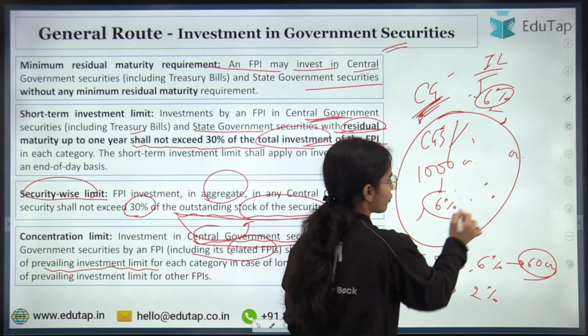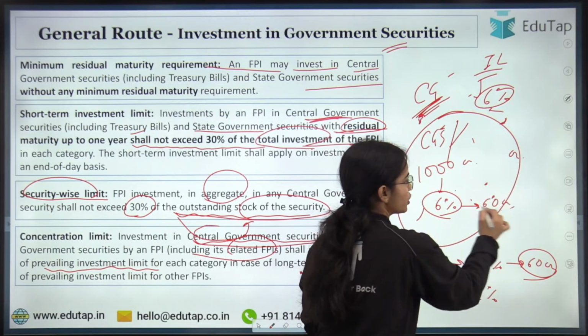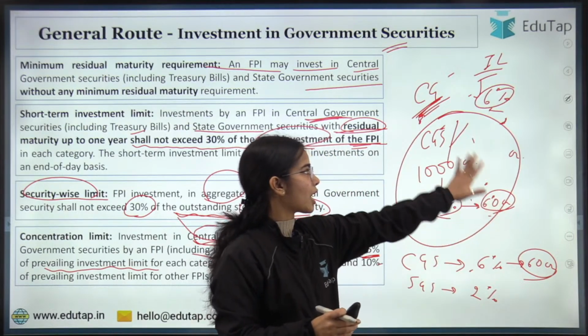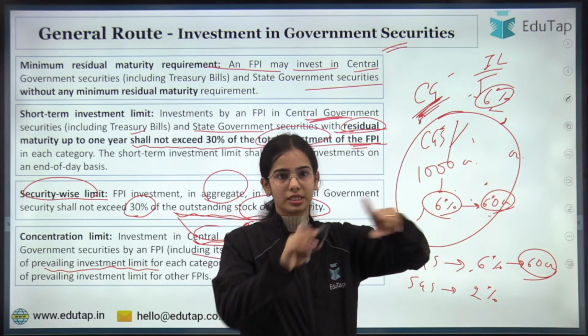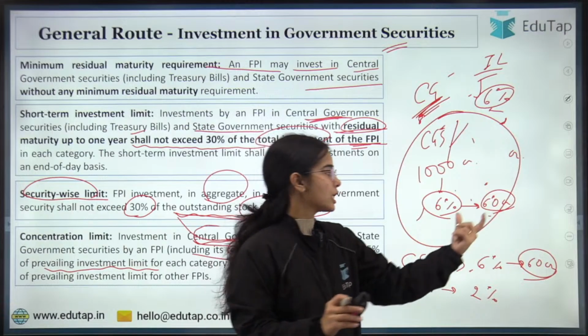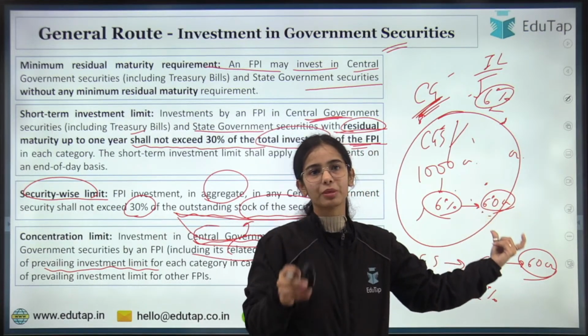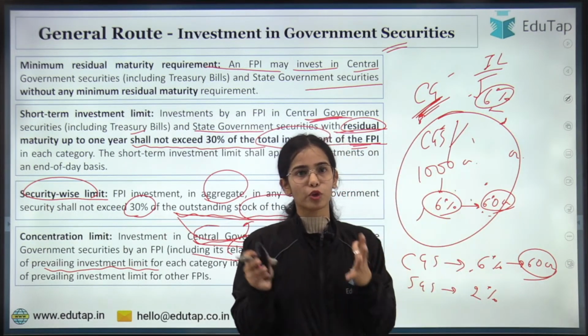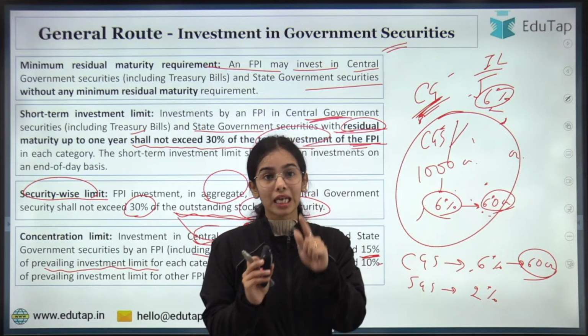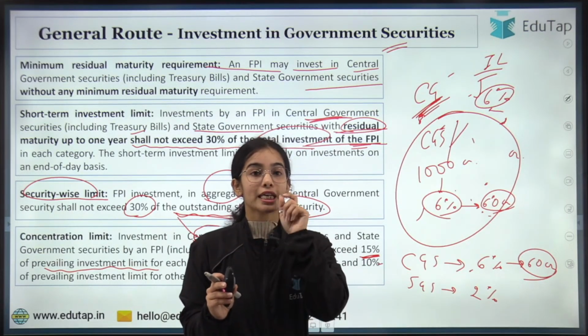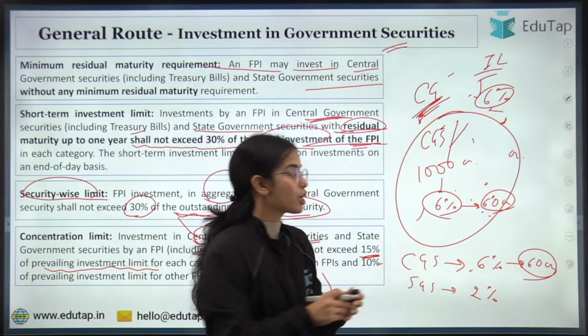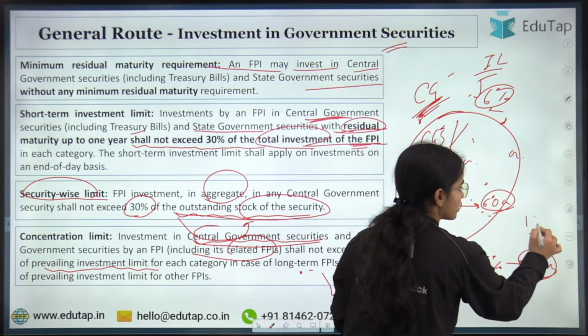So this much investment can happen in the central government securities: 60 crore worth of investment can be done by all the foreign portfolio investors combined. Now, a single FPI is not allowed to invest more than 15%